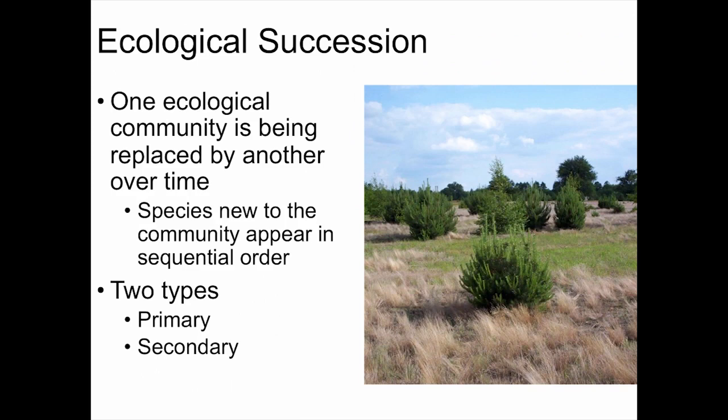In ecological succession, one ecological community is being replaced by another over time. Species that appear in the community appear in sequential order. And there are two types of succession you need to be familiar with: primary succession and secondary succession. Let's discuss primary succession first.